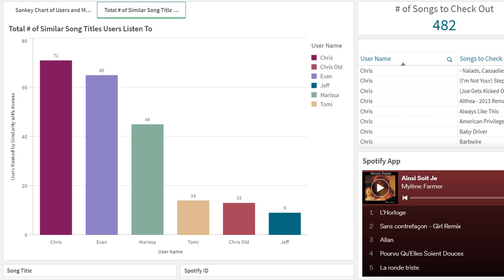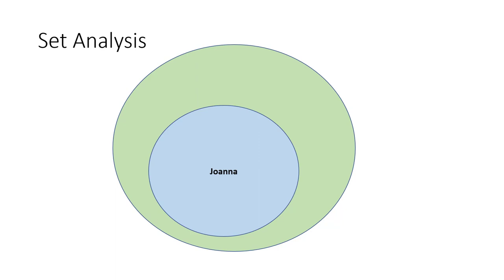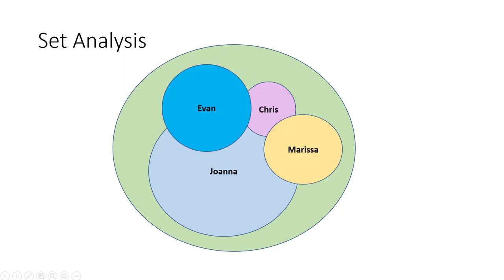And I'll provide you a sample of the actual script and code used to build this, but I'll explain this using diagrams. So let's say the green circle here is all the Spotify songs in the application. Joanna's count of songs is represented by the light blue, which is 1,550. In Qlik terminology, these are all possible songs by the user, Joanna. For the other friends, Evan, Chris, and Marissa, we can see the set of songs they've listened to. Evan is dark blue, Chris is pink, and Marissa is yellow.